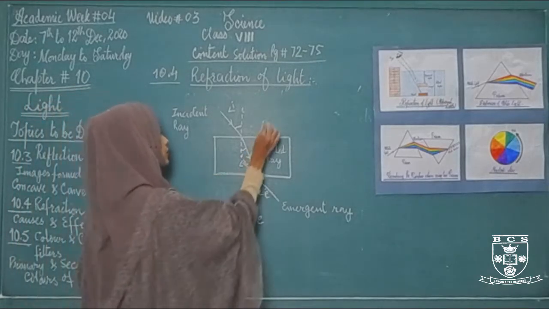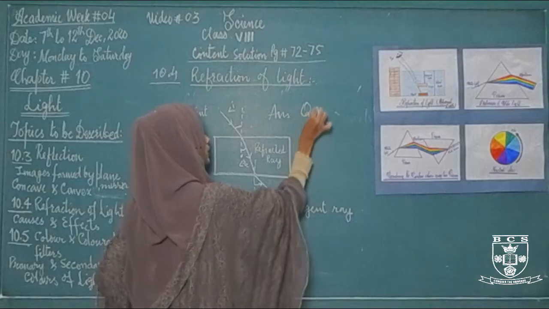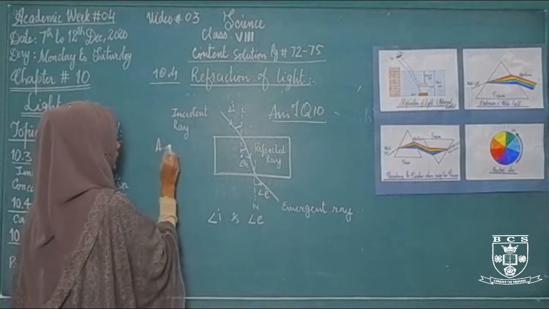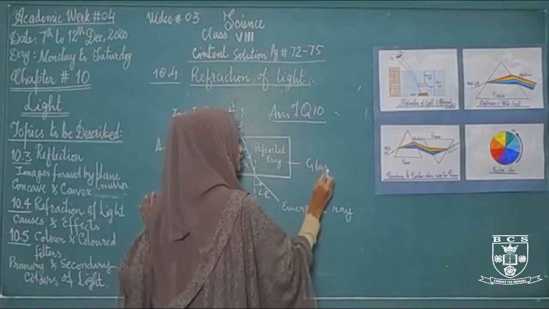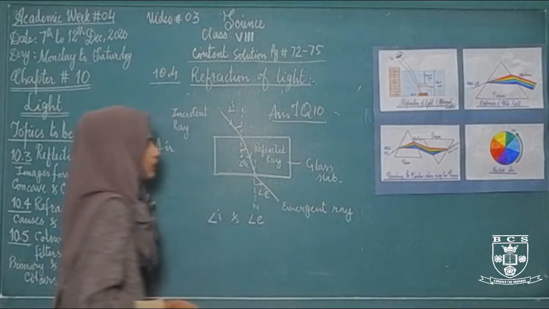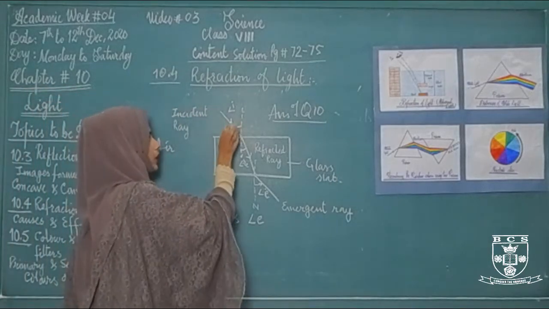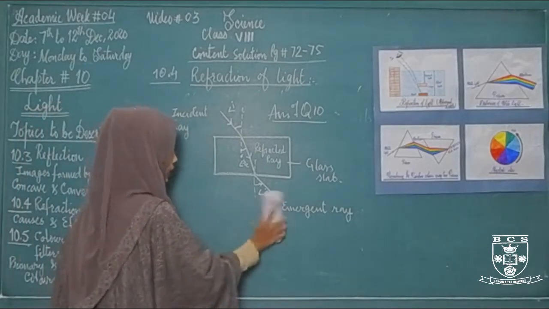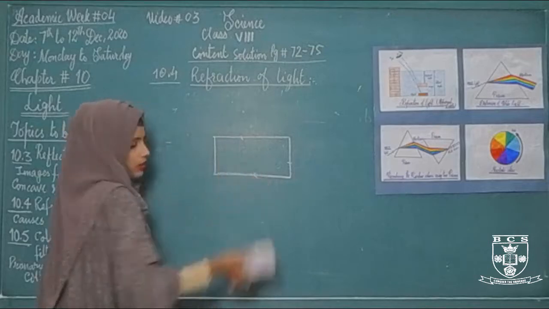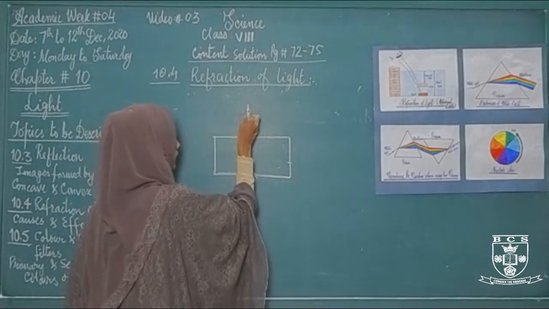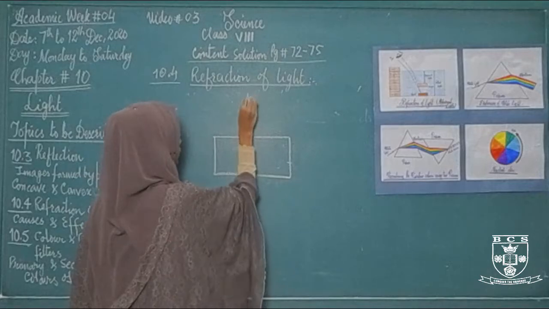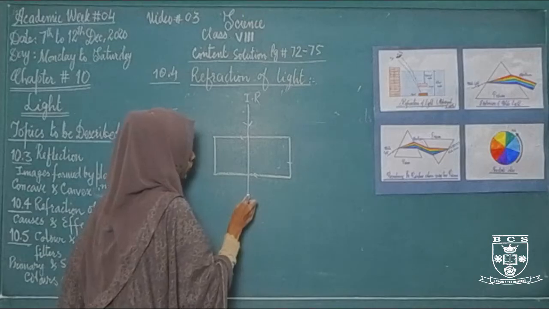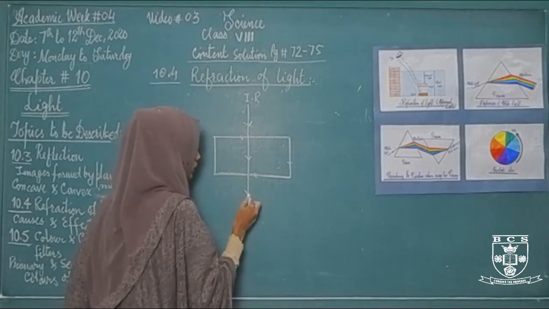It is also the answer of question number 10. There are two different mediums, air and glass slab. All right. If a light ray is passing at the right angle to the glass slab, what will happen? It will not bend; it will pass through the glass slab without any refraction.